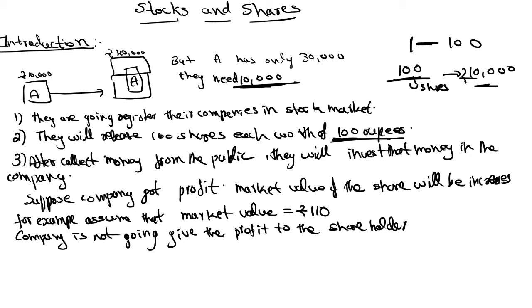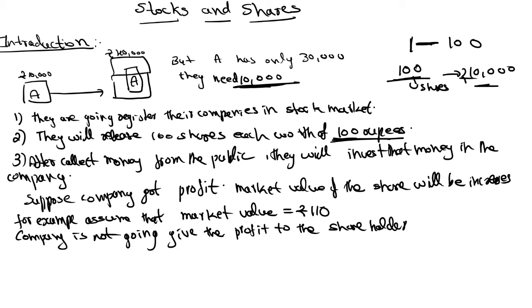Shareholders are the people who purchased the shares. In most cases the company is not going to give profit to the shareholders, but what they will do is invest that profit in the company again. In that case clearly there is an increase in the market value of the share.